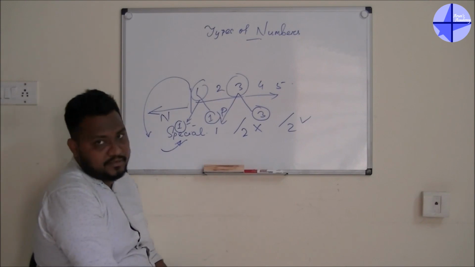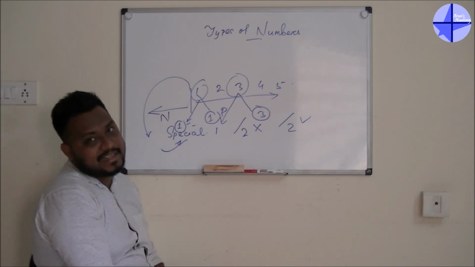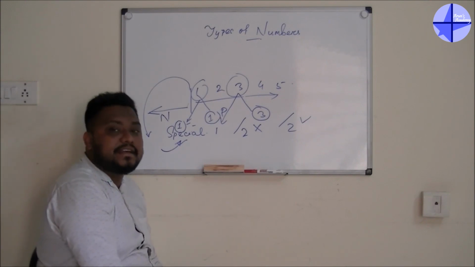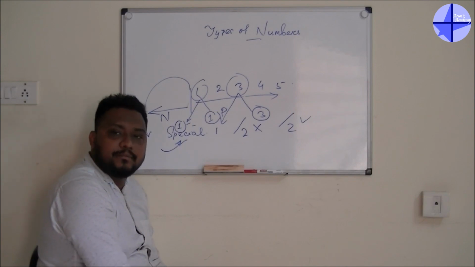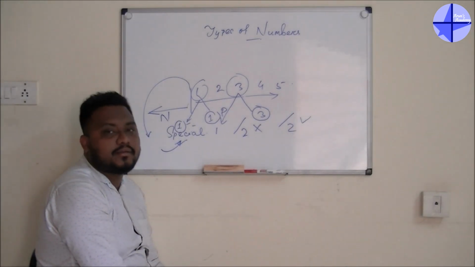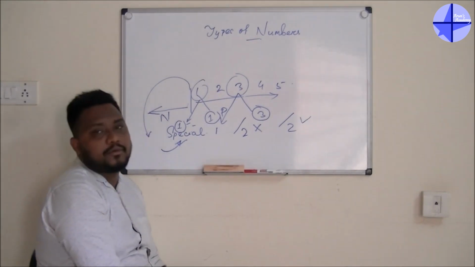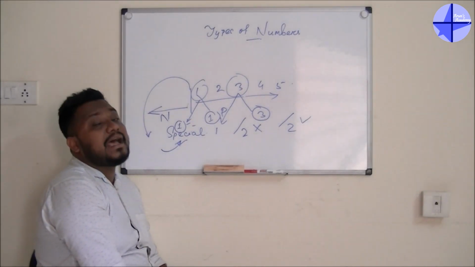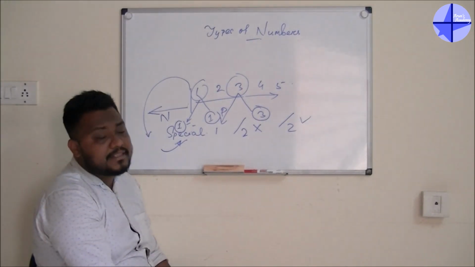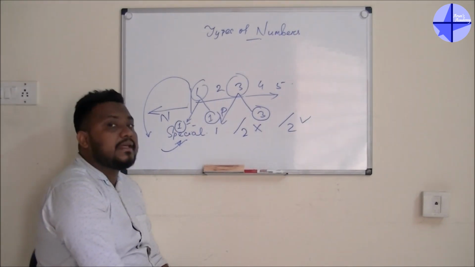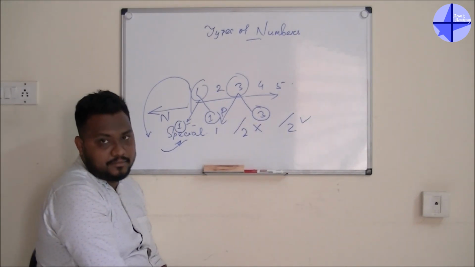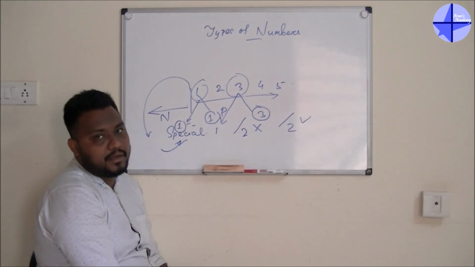After that 2 is the first prime number. After that 3, 7, 11, 13, 17, 19, 23, 29, 31, 37, like that you have to go up to 100. Okay, after that also you will get the prime numbers, but if you know up to 100, that is more than enough for aptitude. Okay, so please try to remember up to 100.